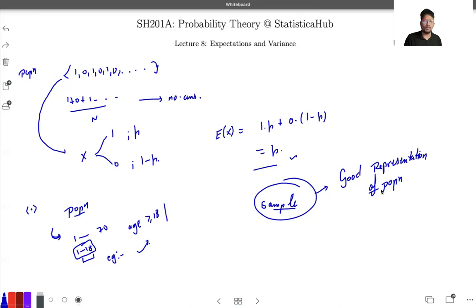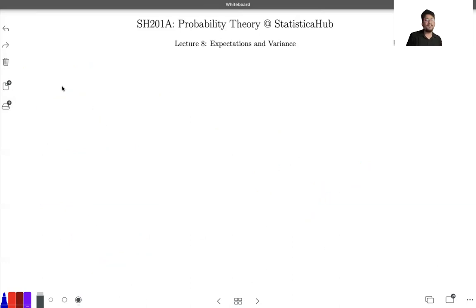That is the idea. Now moving ahead, for the sample we denote the mean by x bar, which is simply the summation of all the observations over the total number of observations. That is very simple, whatever we have covered till now. For the population, sometimes you are given a finite population, but if the population is not finite, in the context of a random variable, we denote the mean by mu of x, which is simply the expected value of that random variable.